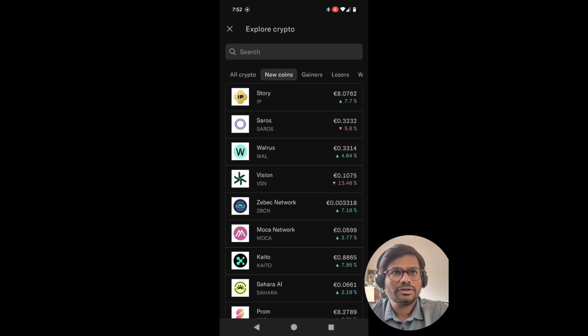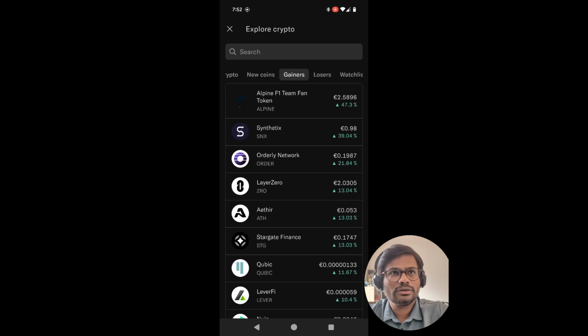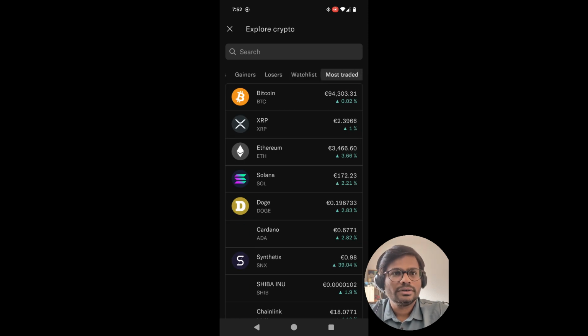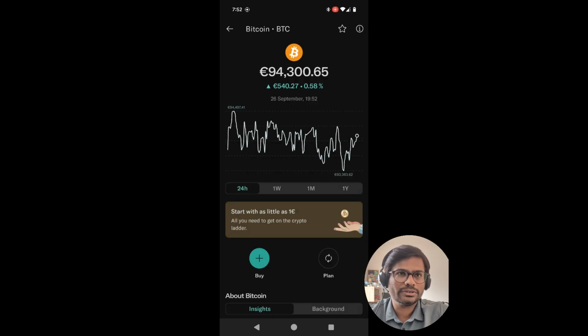So it depends, and this is how you will get to know the top movers in the last 24 hours, and top losers as well. There are n number of cryptocurrencies, meme coins, many cryptocurrencies, almost around 400. But for now, we'll look into the stable coins, and there are also listings, let's say if I want to set up, or if I want to buy a Bitcoin.